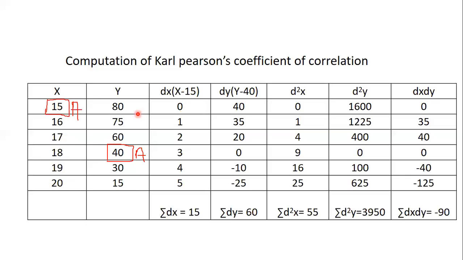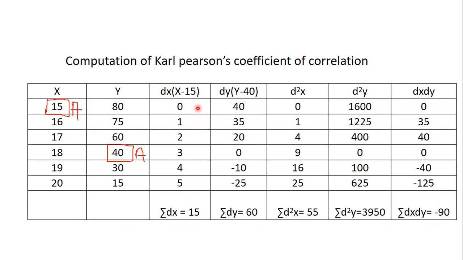Now coming to dy. Here it is y minus the assumed mean, a. The assumed mean was considered as 40. So 80 minus 40 is 40. 75 minus 40 is 35. 60 minus 40 is 20. 40 minus 40 is 0. And then you get two negative values. So these were the deviations that we found.